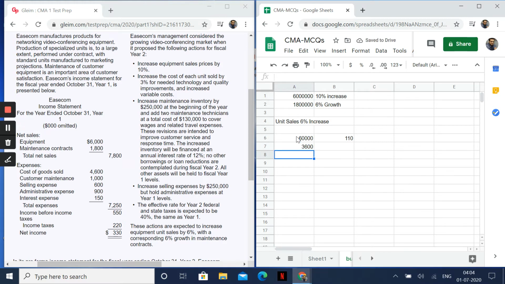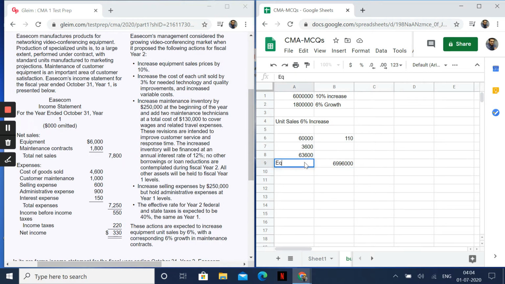Then I'll add it up. If you're doing it on pen and paper, it would be very easy to do. Now I'll multiply this with 110 and see what answer I get. Multiplied by 110. One second. This is 6,996,000. So I've got my equipment sales, this much.